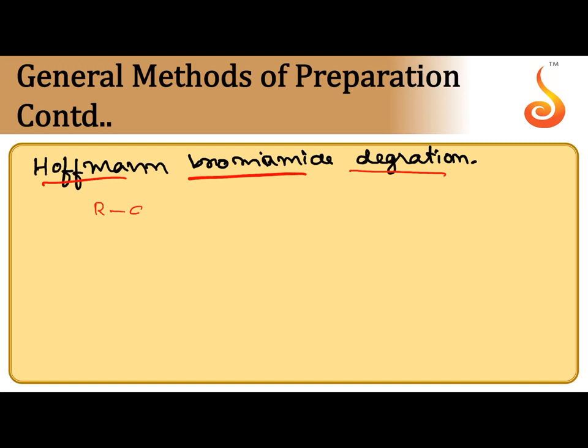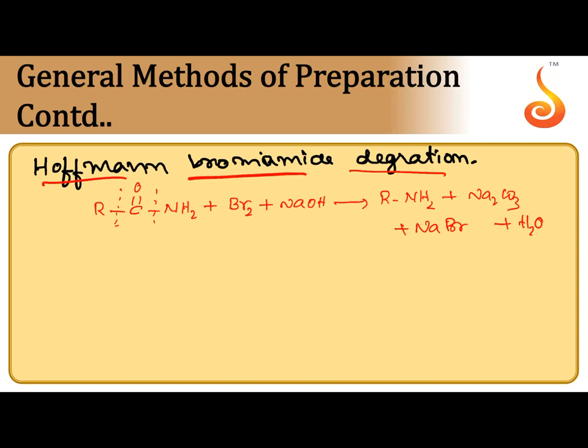The number of carbons present in the amine formed is less by 1 when compared with the amide. When the CONH2 amide is reacted with bromine in the presence of alkali, sodium hydroxide or potassium hydroxide, the CO part is broken and removed, and NH2 is obtained, plus Na2CO3, NaBr plus H2O. Like this we can get an amine from an amide. Since one carbon is reduced, this is called degradation.